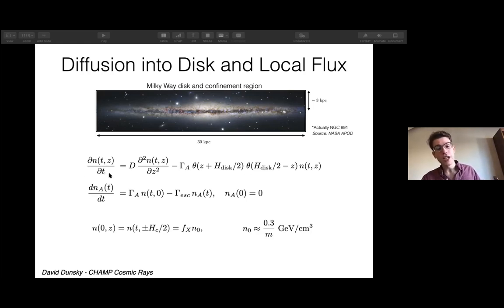So we can write down a system of coupled PDEs where we have the rate of change of the number density of the unaccelerated champs. They diffuse in this region, but you lose them from acceleration if they're in the disk, with roughly this acceleration rate of encountering a critical shock. Whereas the accelerated number density increases, from the number density of champs in the disk, at the rate of the critical shock encounter rate, minus those that escape. We can determine this evolution with boundary conditions such that the number density matches the typical dark matter halo number density, roughly 0.3 GeV per centimeter cubed over M, on these boundaries.